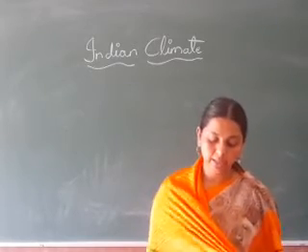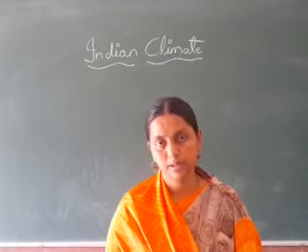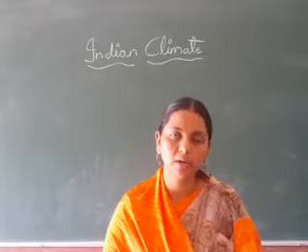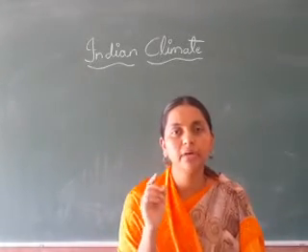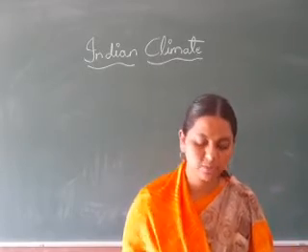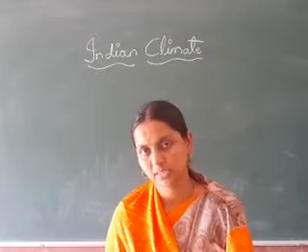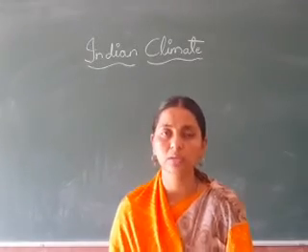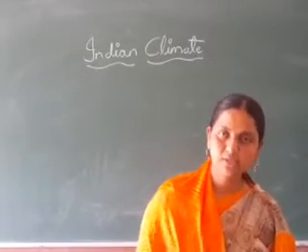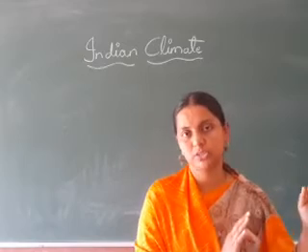Understood? In hilly areas and all, what happens? There is heavy snowfall, and in the annual rainfall, that region of India gets only 2% of rain. Understood? It means a very small amount of rain falls in those areas, especially in the north, where the snowfall is poor. So in the winter season we get only 2% of the rainfall. Among 100%, only 2%. Understood?